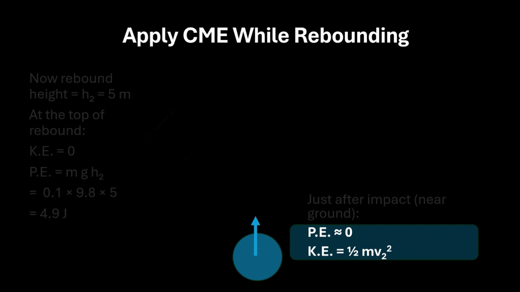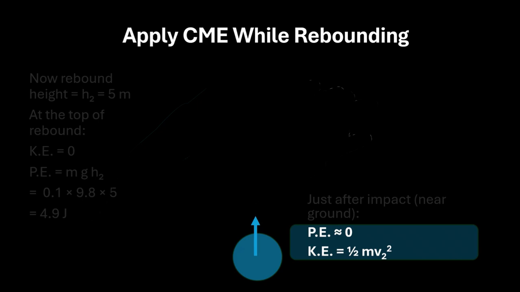Now, during the rebound, when the height is 5 meter, which actually means that the ball is now at the top of the rebound motion, the kinetic energy is equal to zero. Why? Come on, the velocity is equal to zero. Again, why? Because the ball is momentarily at rest at the maximum height. And therefore, potential energy here will be equal to mgh2, where h2 is 5, and kinetic energy will be equal to 0. Right? So we have two values, potential energy and kinetic energy, before impact and at the maximum height.